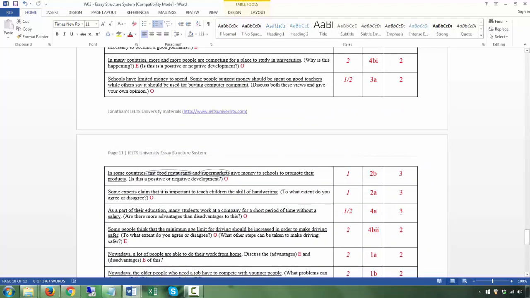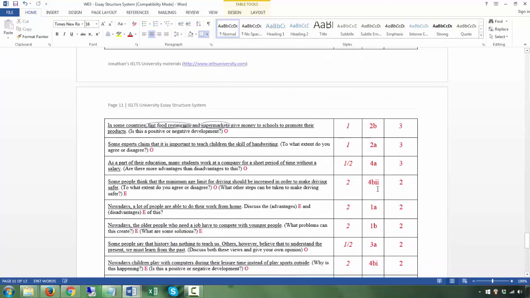And there are 3 body paragraphs, 1 for the weaker side, two body paragraphs for the stronger side. Okay, why do we have 1 and 2? To make it very clear to the examiner that one side is stronger. You give two whatever advantages or disadvantages. Obviously that side is stronger. Okay, so it's answering the question in a sense. Do the advantages outweigh the disadvantages, or are there more advantages than disadvantages? Okay, so there's clearly 2 paragraphs for one side, 1 paragraph for the weaker side.